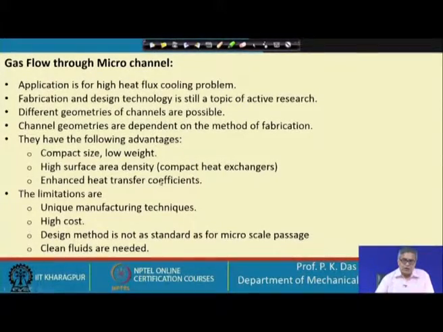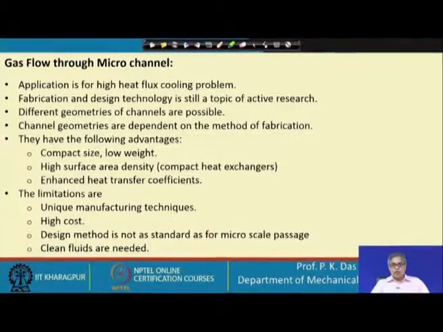So, most of them are compact heat exchangers, though compact heat exchangers and micro heat exchangers are not the same. This statement I use time and again to impress upon you that these two heat exchangers are not just the same. Enhanced heat transfer coefficient due to this passage geometry, etc.; we will have in most of the cases a high heat transfer coefficient. It is not mandatory to have always a high heat transfer coefficient.